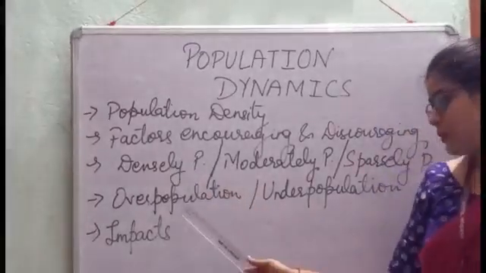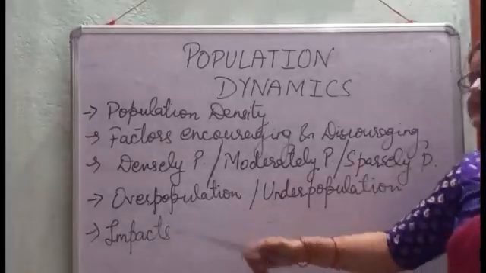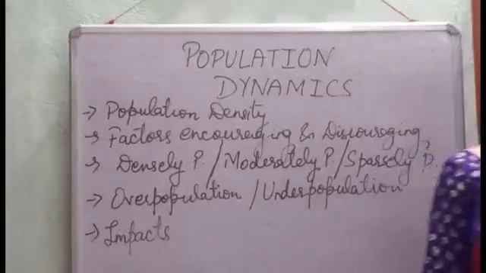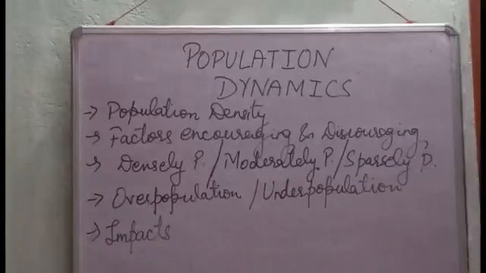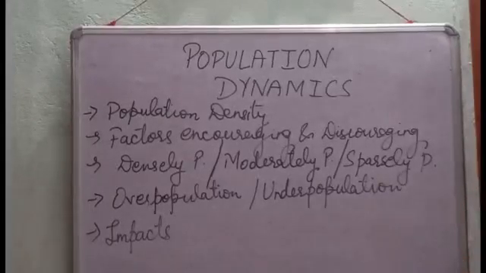So overpopulation is that state where the population is excess in comparison to the resources available there. The overpopulated countries of the world are China, India, USA, Indonesia, Brazil, Pakistan, Nigeria, Bangladesh, Russia.